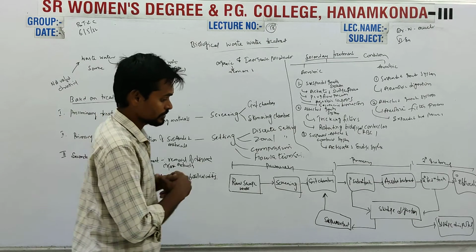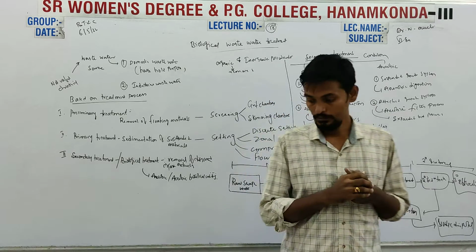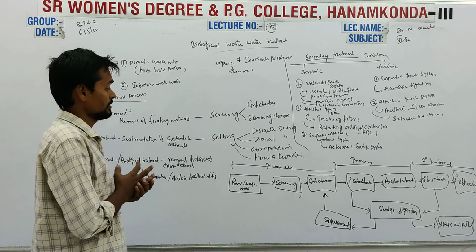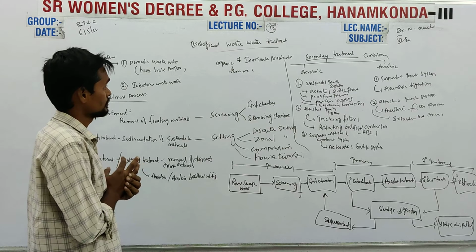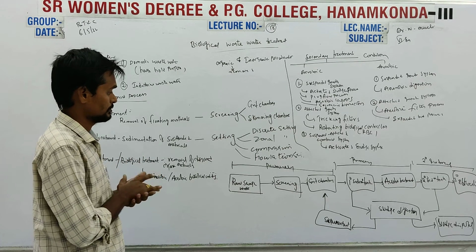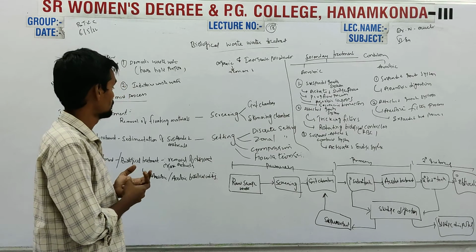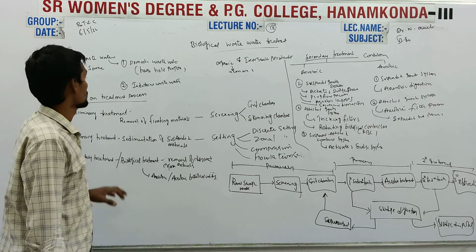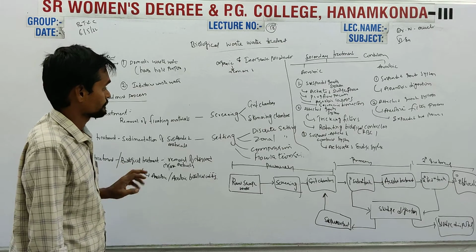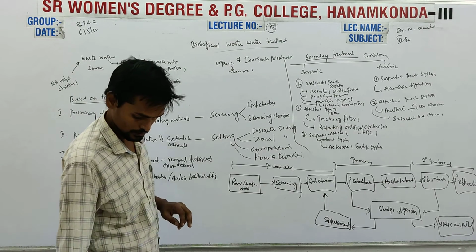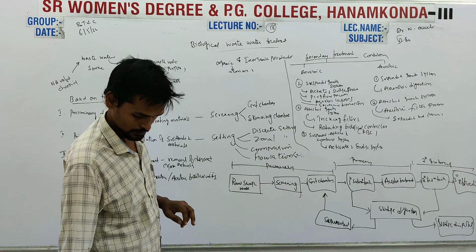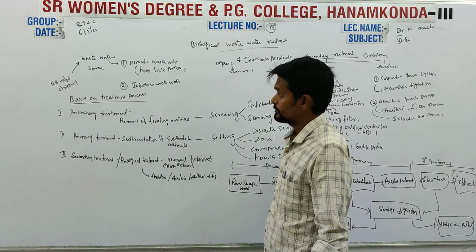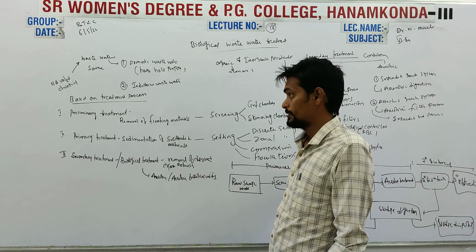So this is our overall picture of biological wastewater treatment. Remember, there are different treatment processes: preliminary, primary, and secondary.